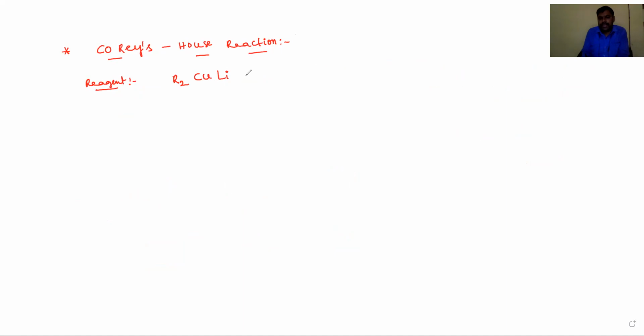Dialkyl lithium cuprate is known as Gilman's reagent. Okay, dear students. Now in this Gilman's reagent, the alkyl group acts as a nucleophile.